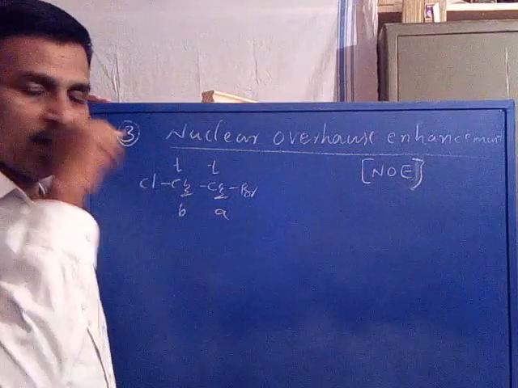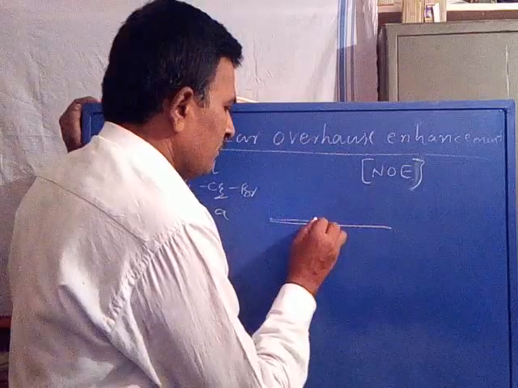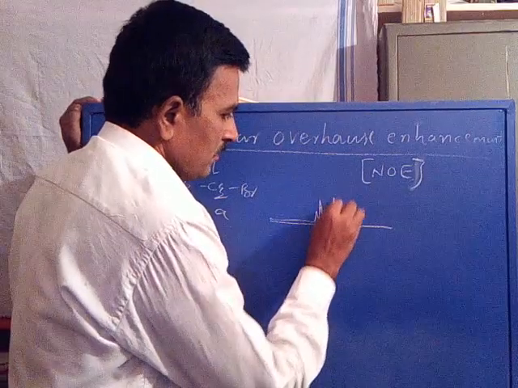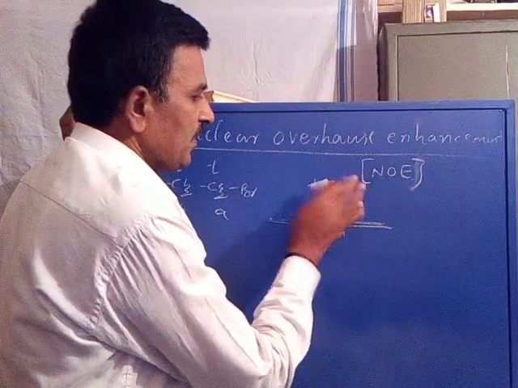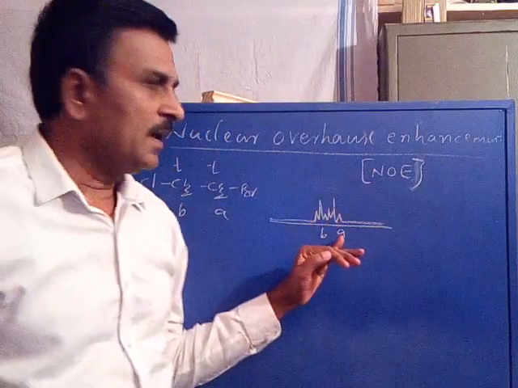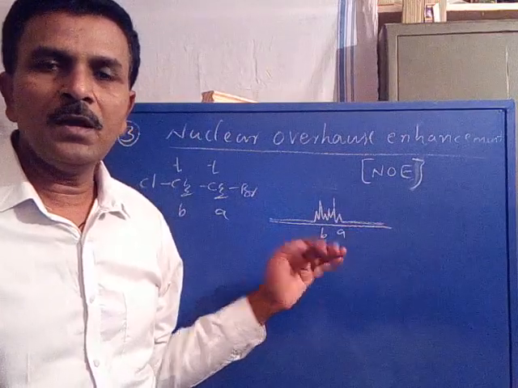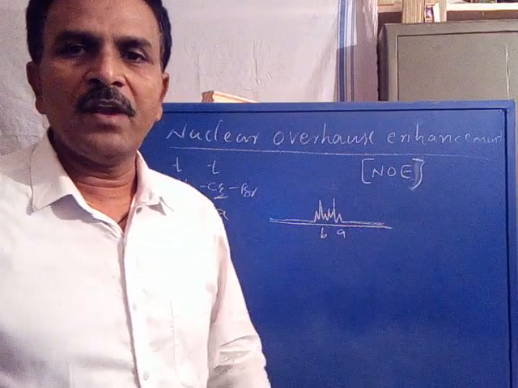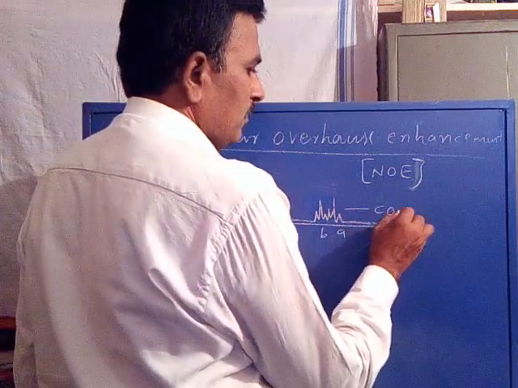Because of low frequency difference, the two triplet signals get overlapped. It results in a complex spectrum.